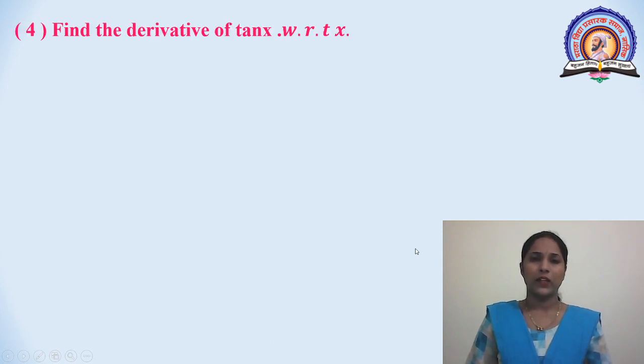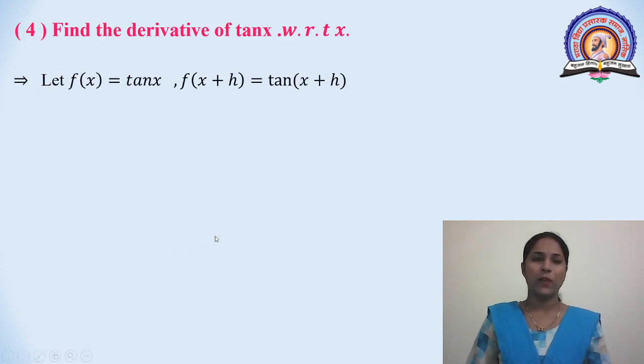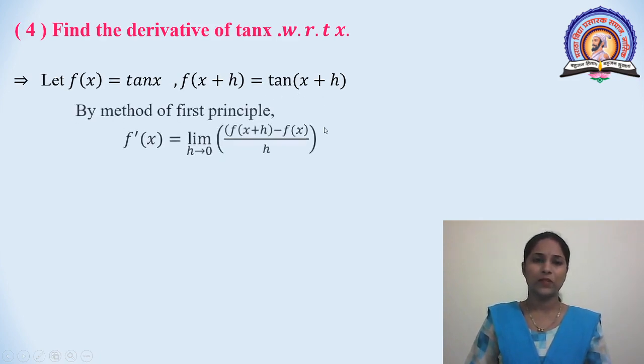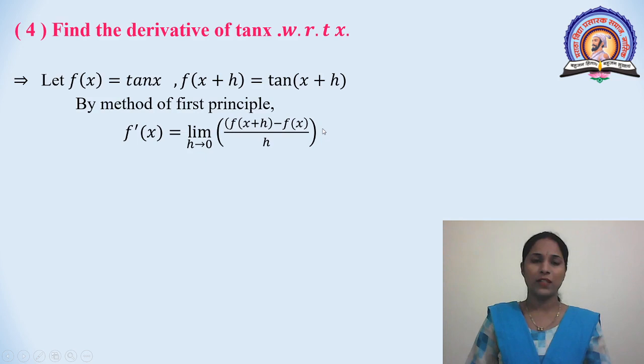Then find the derivative of tan x with respect to x. Let f of x is equal to tan x, f of x plus h is equal to tan of x plus h. By method of first principle, f dash x is equal to limit h tends to 0, f of x plus h minus f of x divided by h.